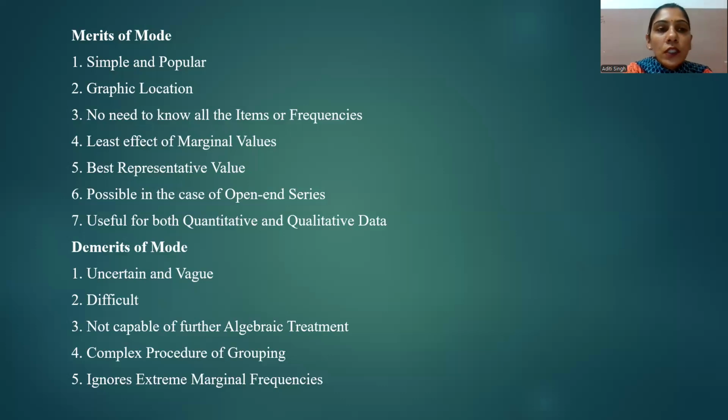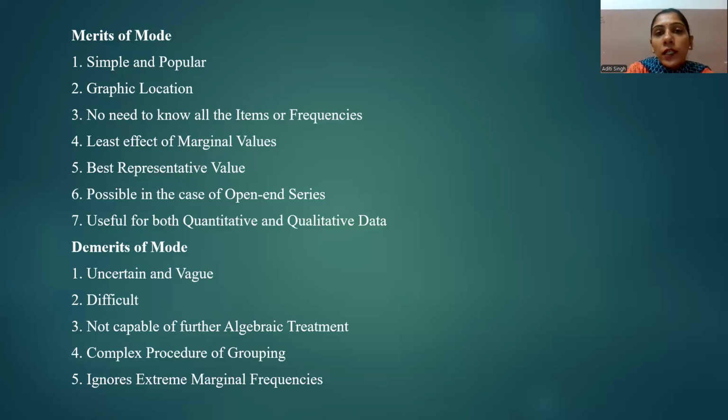First one is simple and popular, as mode is a very simple and popular method of calculating central tendency. It is one of the easiest methods to determine the mode value, just by looking at the series.